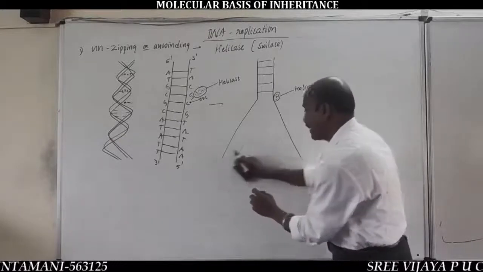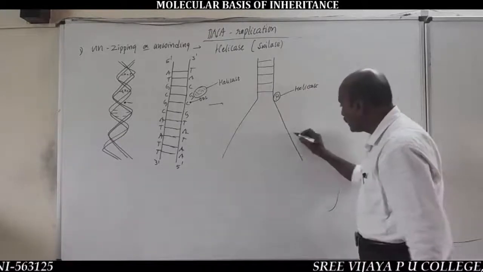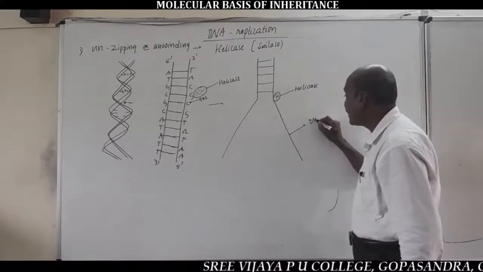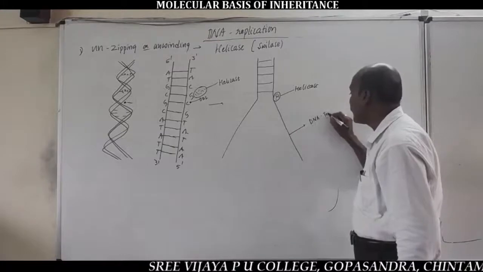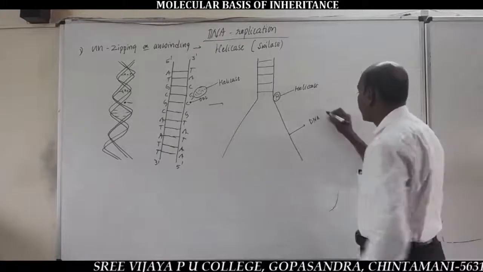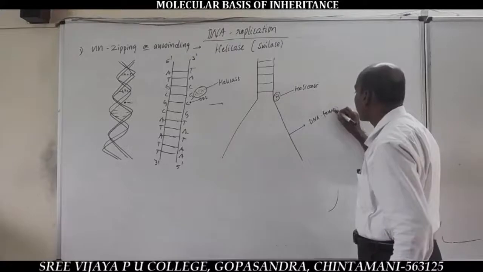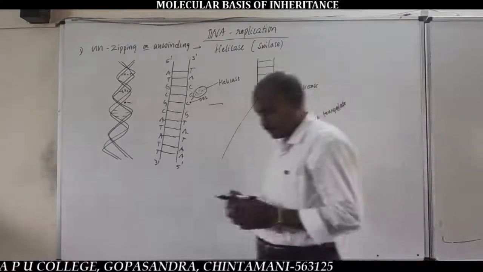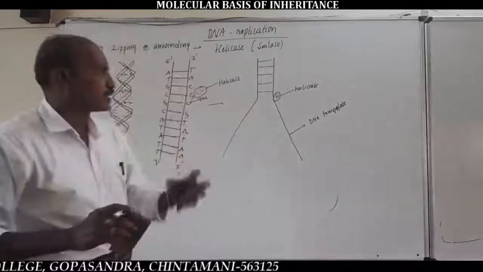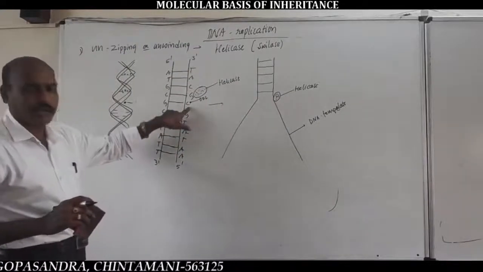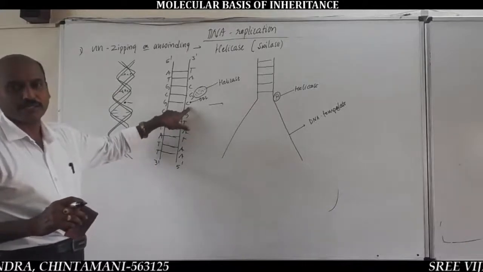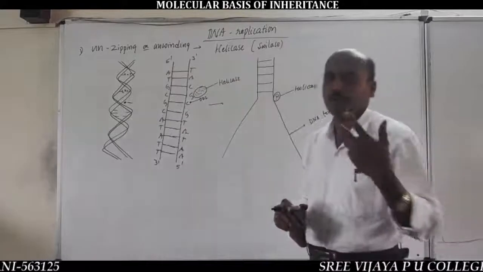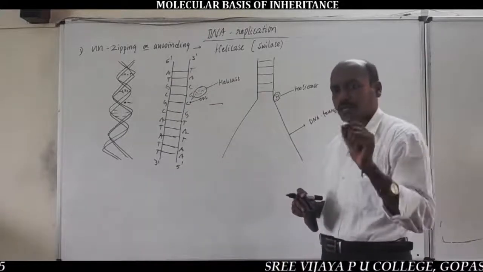Two single-stranded DNAs. See, this single-stranded DNA is called a DNA template. Listen here: the unzipping process occurs at specific points called ori sites. In eukaryotic cells there are many ori sites; in prokaryotic cells there is a single ori site.